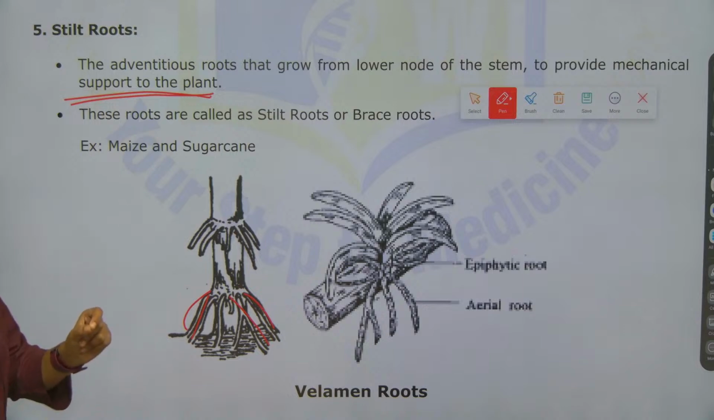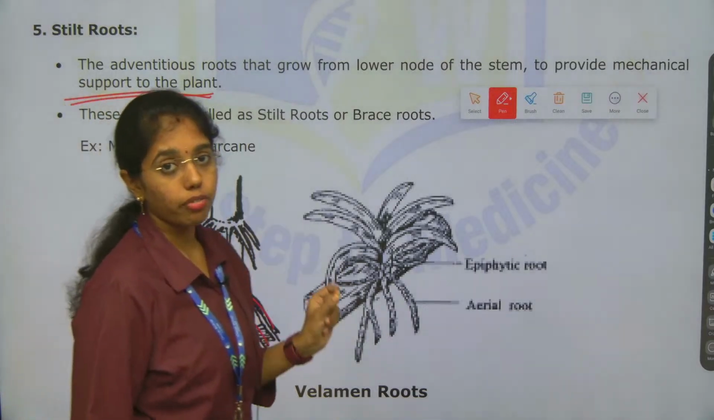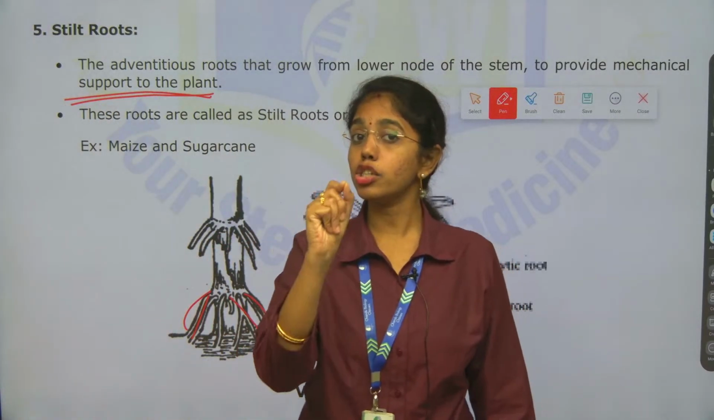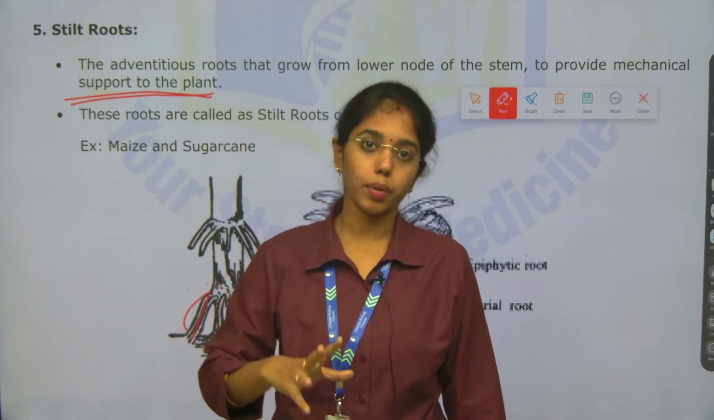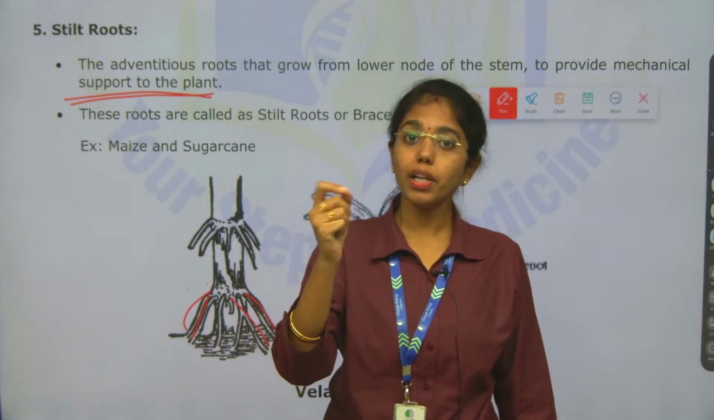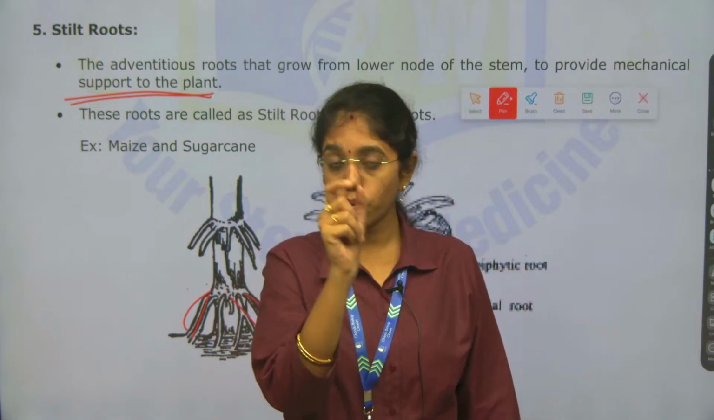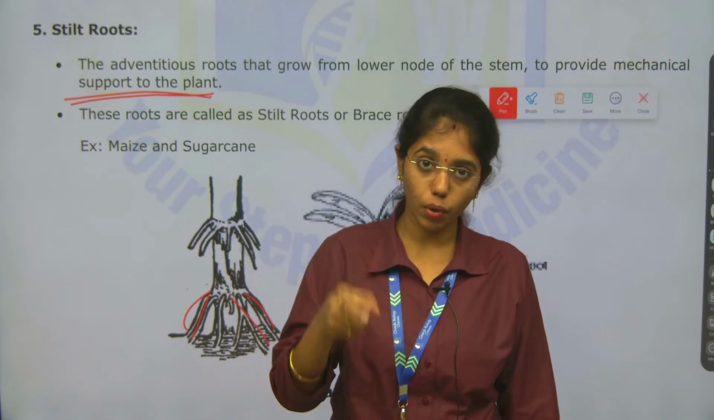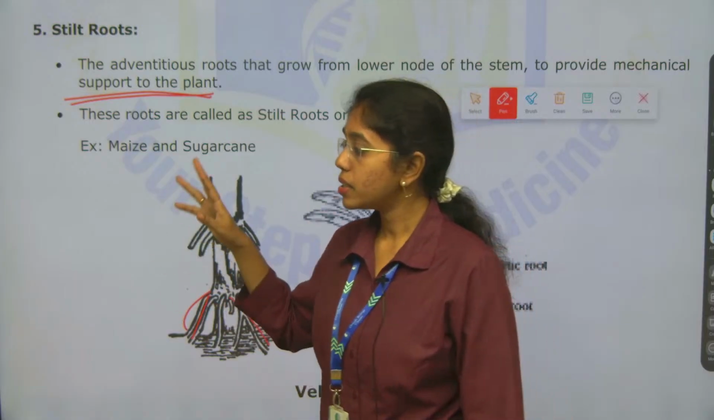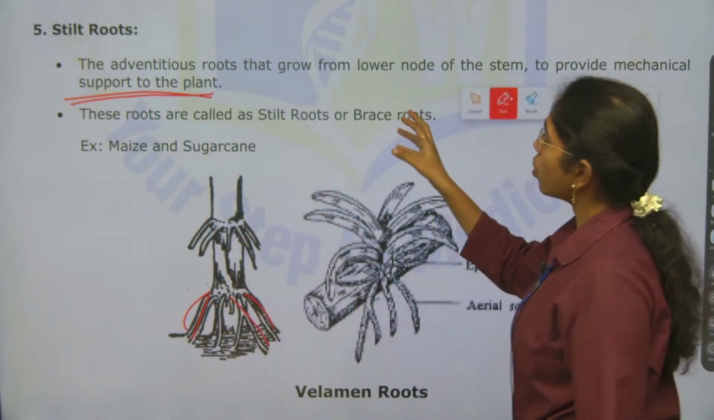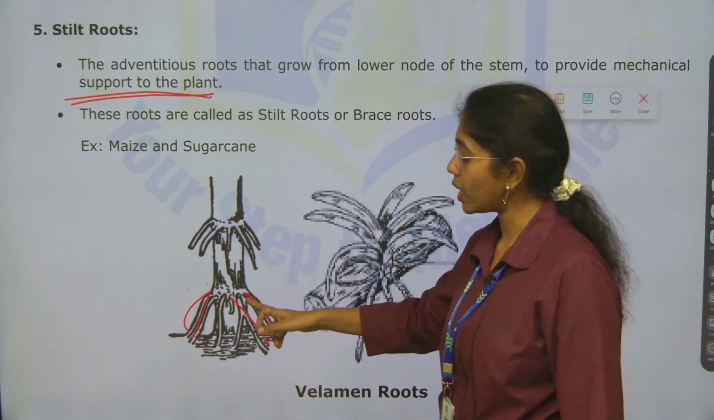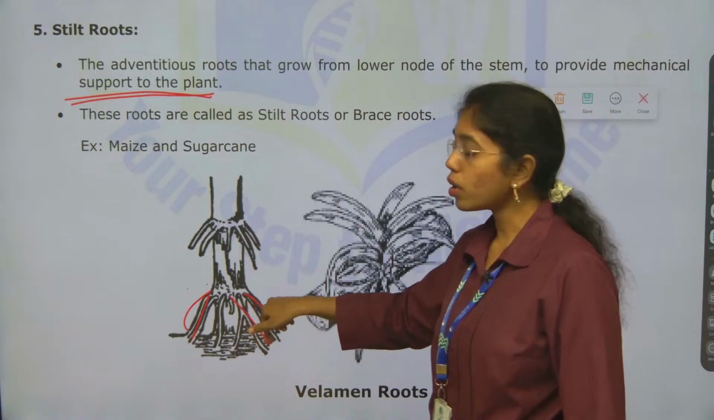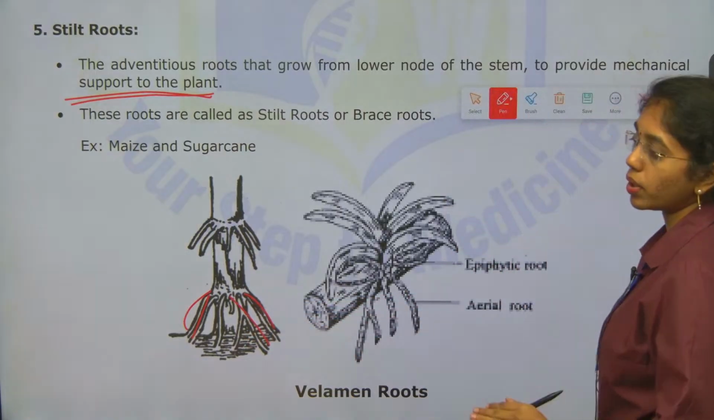See students, for each type of modification, a particular sentence should be mentioned: which part is modifying, and for what purpose. The examiner will be looking for this point only. For example, stilt roots: which part is modifying? These are the adventitious roots. They arise from which nodes? Lower nodes of the stem, to support the plant.